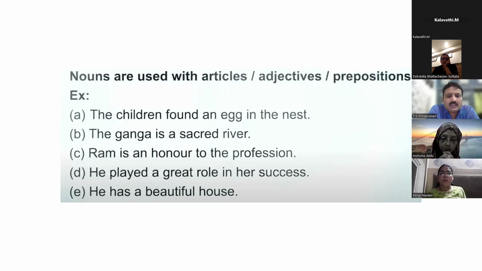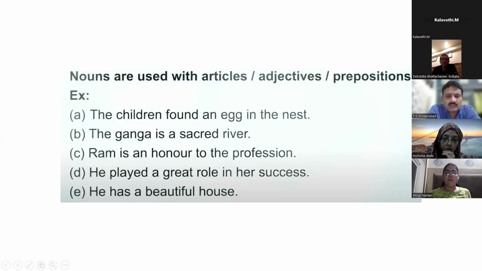Meenal, he played a great role in her success. Role and success. Now why? Devdatta, can you tell me why success is a noun? It is coming after the preposition, and after that her has come.